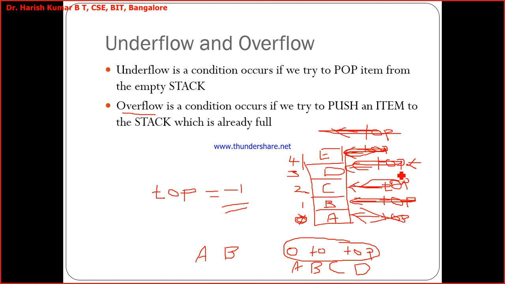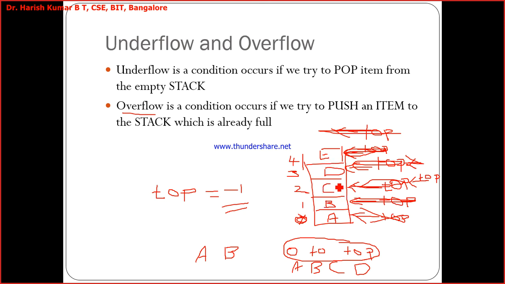Yeah, like this. And again, say I want to pop this D also. What I'll be doing? Simply decrease the top, top minus minus. So top was pointing here, and I'll decrease it by one more time, and top is pointing to this. Now after decreasing the top by one more, if I go for displaying the contents of my stack, what does it display? A, B and C, and even D will not be displayed. People understood? But we have not removed it from the memory. This D is still there in the memory, and E is also still there in the memory. People are following? Yes, sir.